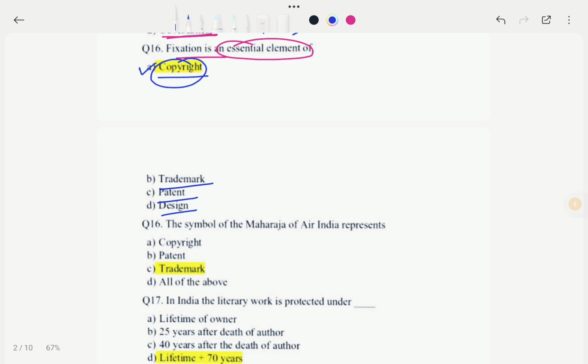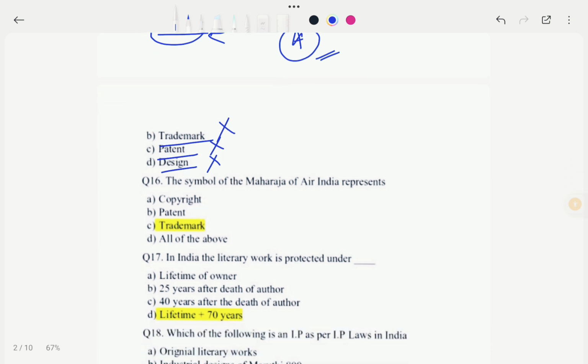That means fixation is an essential element of copyright. Okay, not the trademark, patent, or design. So in this case our correct option would be option A. That means fixation is the essential element of copyright. Okay, so now we move to the next question.